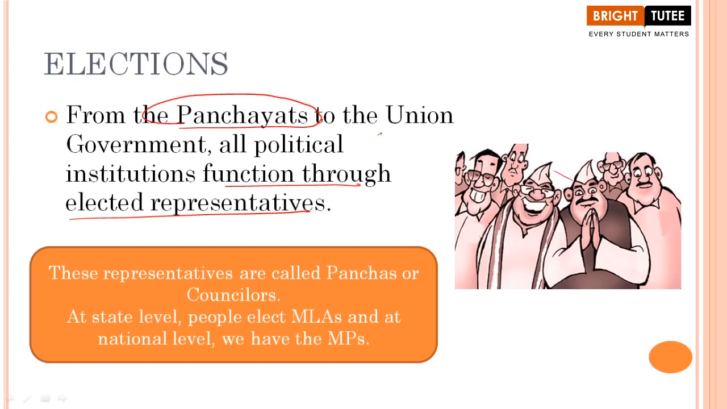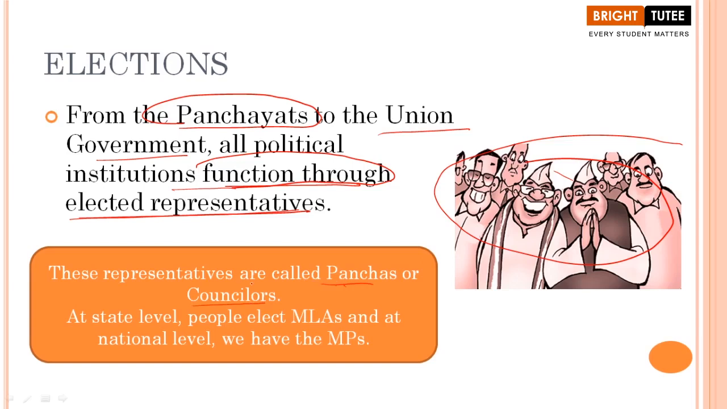Now, when we are talking about the union government, what does that mean? The union government here means that we are talking about the national government, the central government, right? So all these political institutions are functioning through these elected representatives, the representatives that we are choosing, the common people who are entitled to vote. Now these representatives are called panch or councillor.